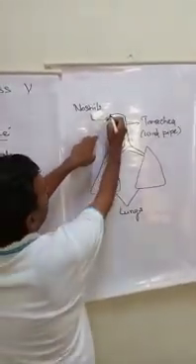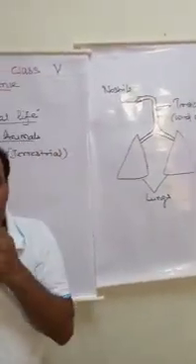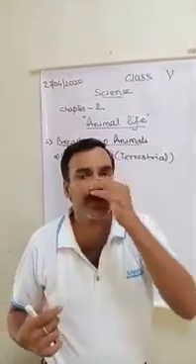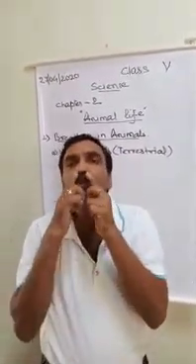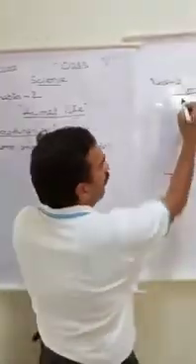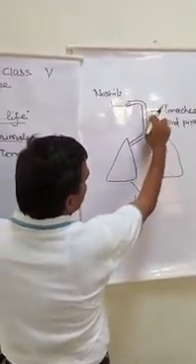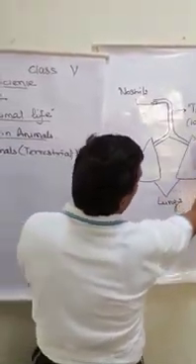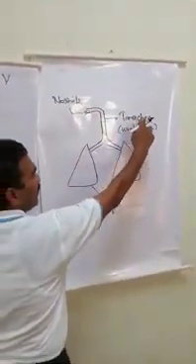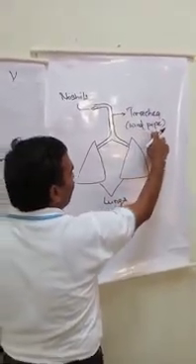Here we have two holes just over our lips. These are called nostrils. This portion is called the nose, and these two holes are called nostrils, which are just over our upper lips. From the nostrils, a pipe-like structure goes out. This structure is called trachea or windpipe. It has two names: one is trachea, and it is also called windpipe.